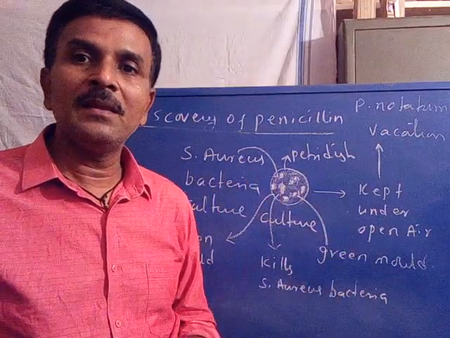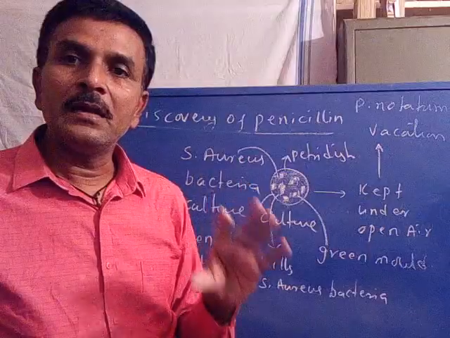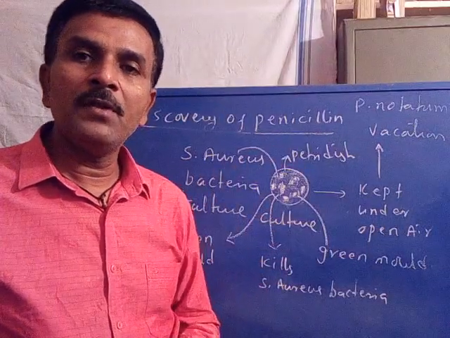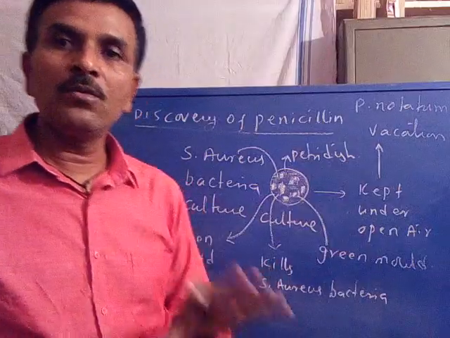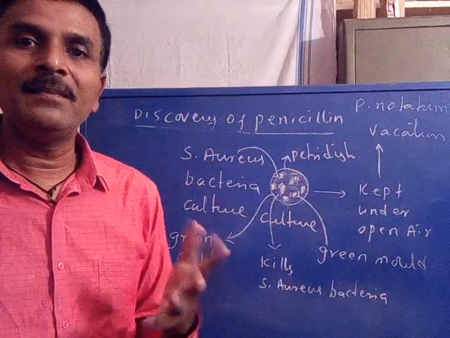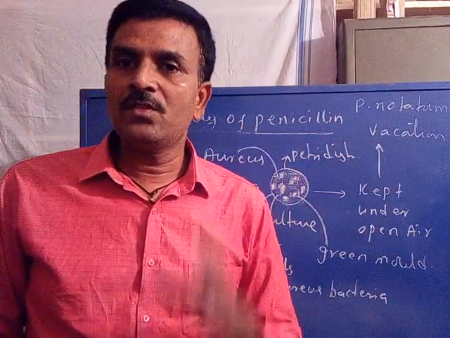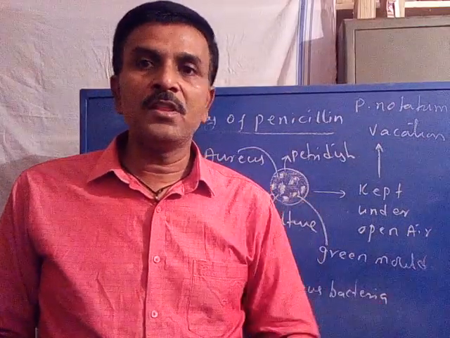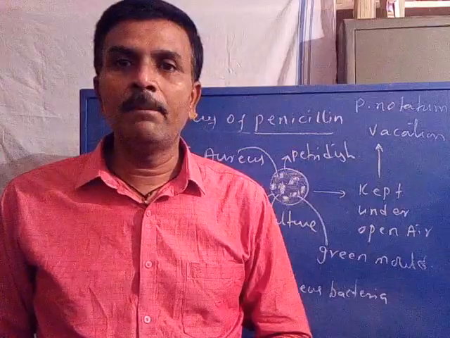Why name it penicillin? Because its shape looks like a pencil. Therefore, he named it penicillin and suggested it could be used as a good antiseptic antibiotic. So this is one of the important drugs discovered without a model or without a lead compound.